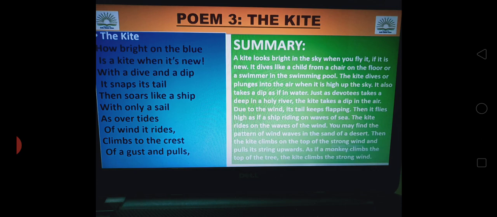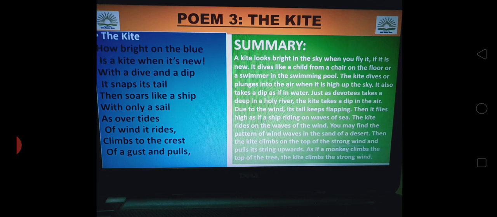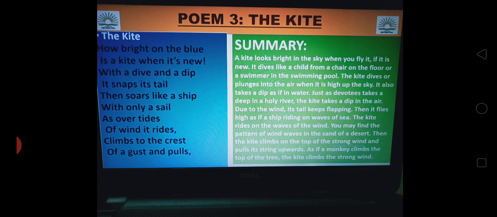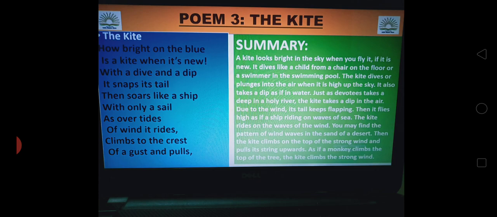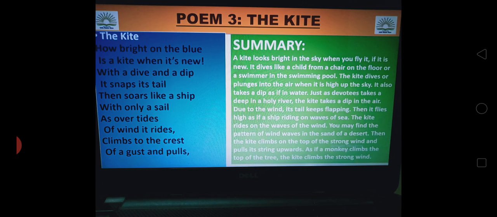With a dive and a dip, it snaps its tail. Dive, dip and snap are some of the action words used for the kite. Just as a swimmer dives into a swimming pool, the kite dives into the air up in the sky. Just as we dip a biscuit in milk or tea, it takes a dip in the wind. It snaps its tail. That means it flutters its tail. It has a trembling motion because of the wind.